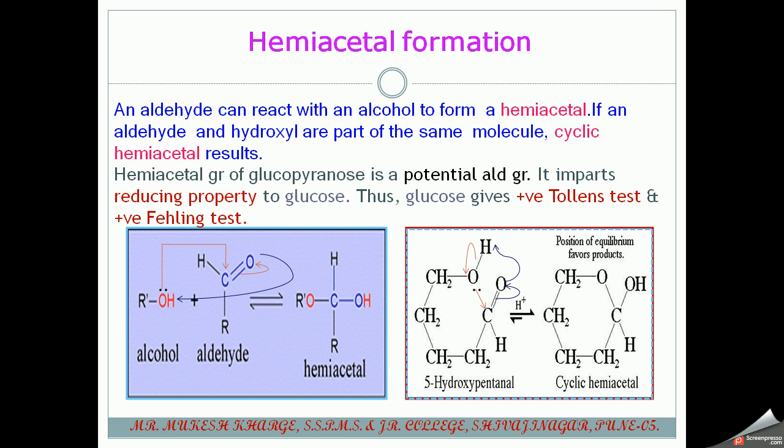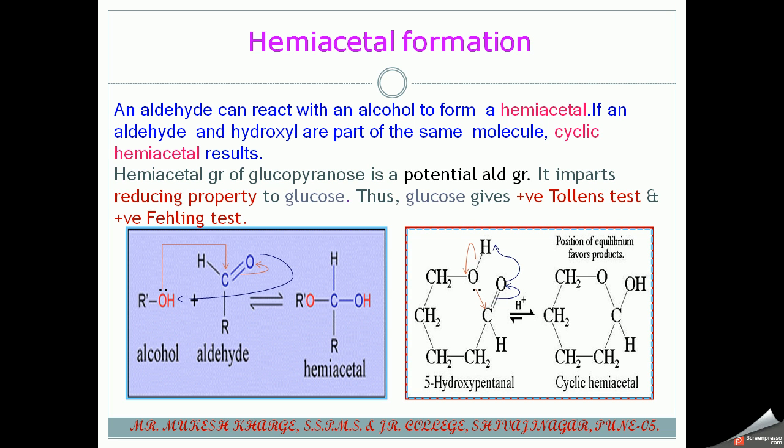So a similar type of cyclic hemiacetal structure can be observed in the case of the glucose molecule, when the 5th hydroxyl group attacks the first aldehyde group, and it introduces the reducing property to glucose. Glucose acts as a reducing agent and it reduces Tollens reagent and Fehling's solution.